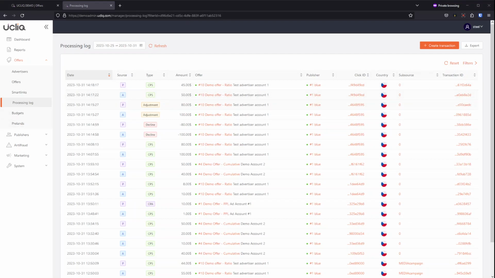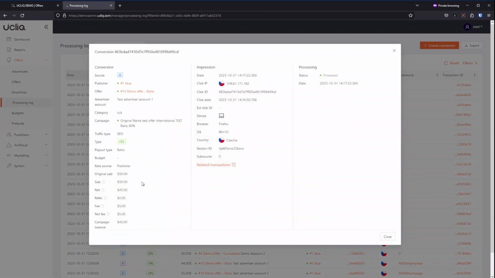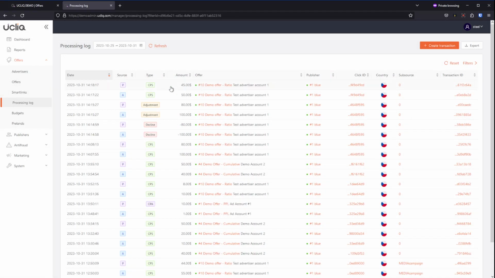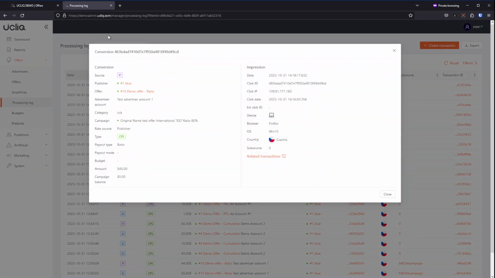So after update, we can see we received $50 from advertiser and the $45 was credited to publisher. If we open up, we see fee $5 was taken, 45 credited to campaign, and here after doing publisher transaction we see 45 was paid and campaign balance became 0.